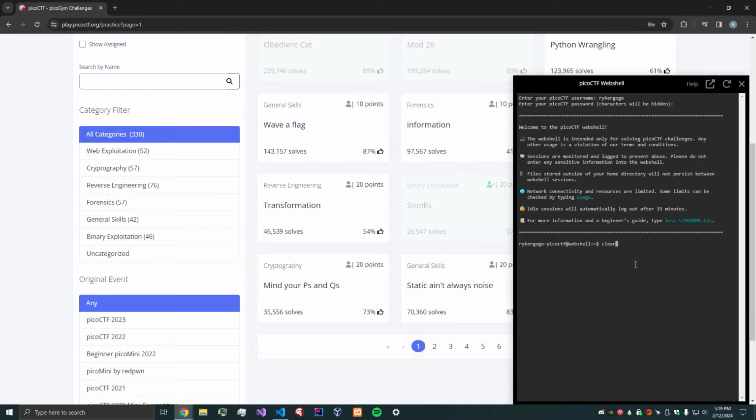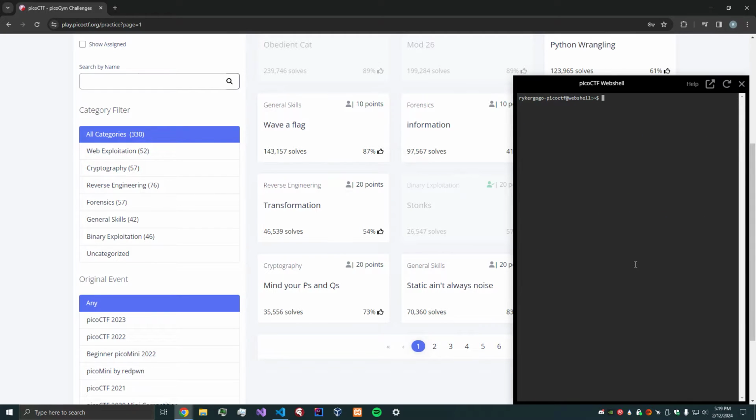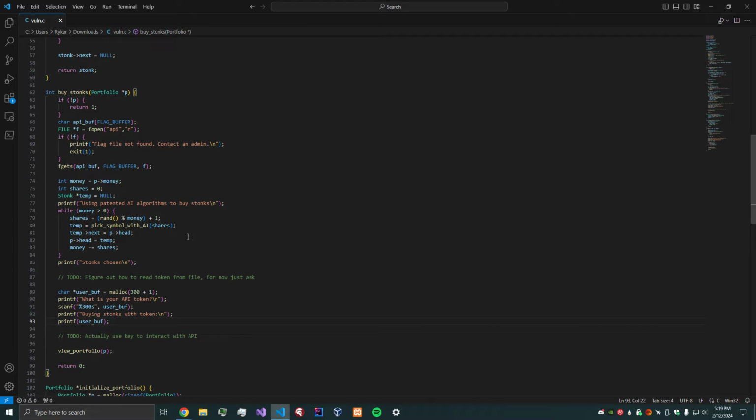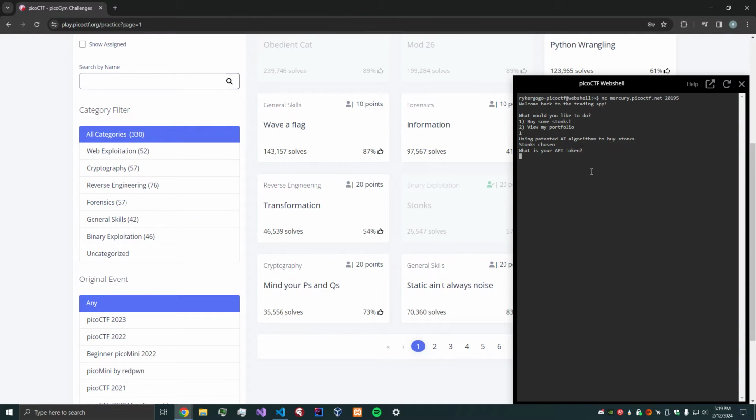All right, so let's just connect here. Okay, all right, so what would you like to do? We're going to buy, so 1. What is your API token? Now, this is where we can do some exploit.